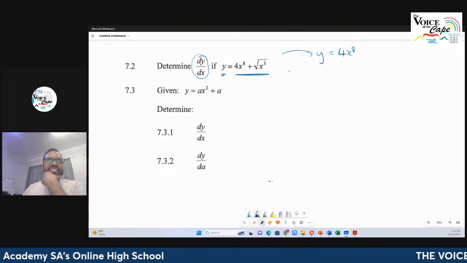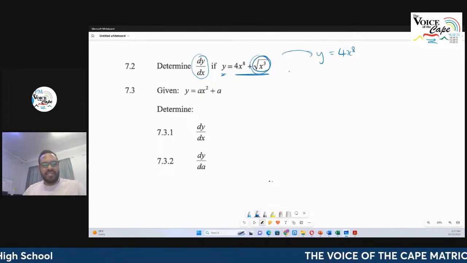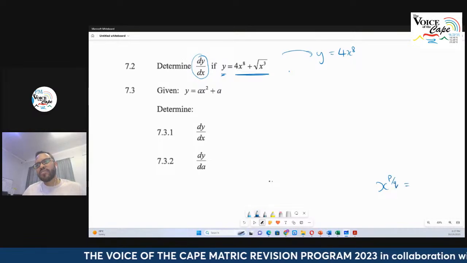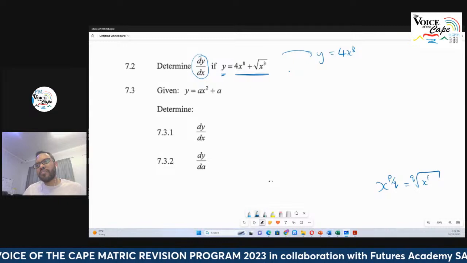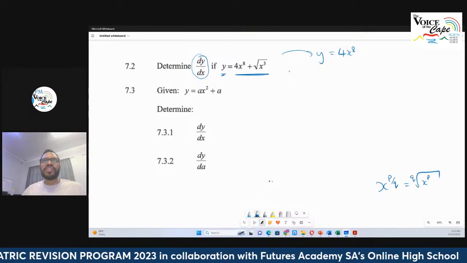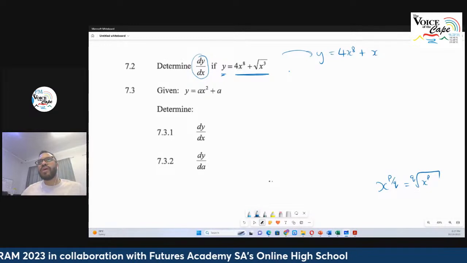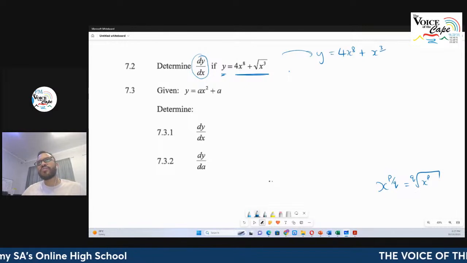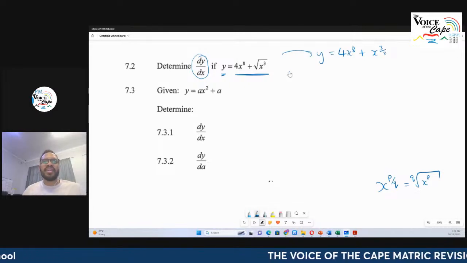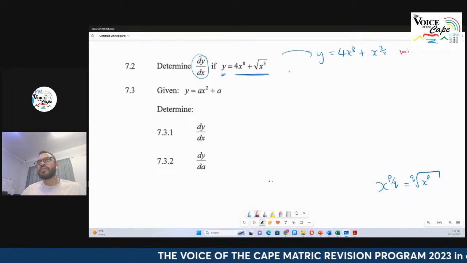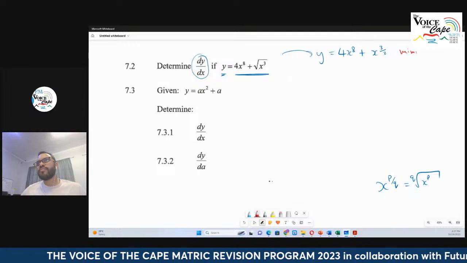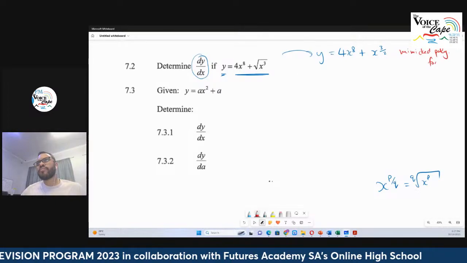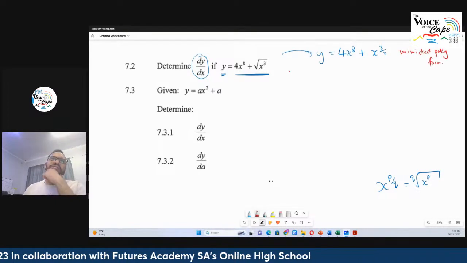Now in grade 11, you went over the surd laws, and you know how to rewrite this in terms of the surd laws. Remember, x to the power of p over q is equal to the q-th root of x to the power of p. So for this thing over here, I'm going to write that as x to the power of 3 over 2, because the square root here is 2. Now I can say that this is in a mimicked polynomial form. It's not really a polynomial. Mimicked polynomial form. Now I can go find dy by dx.